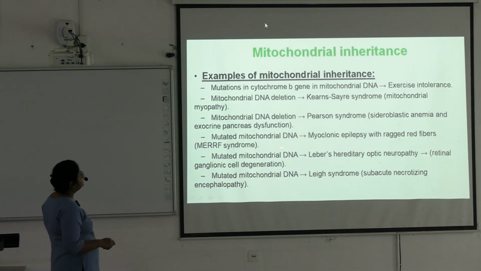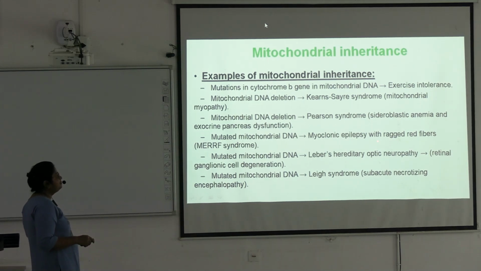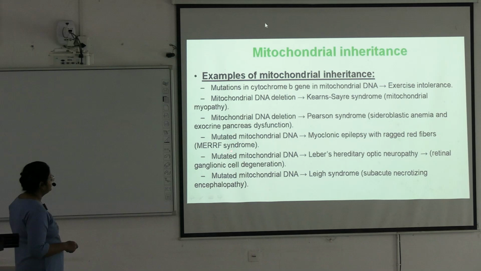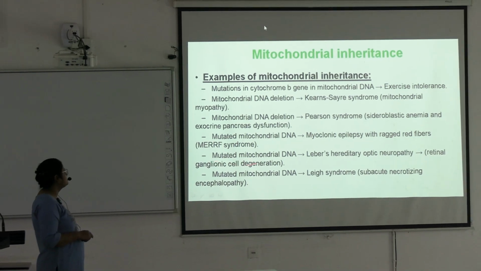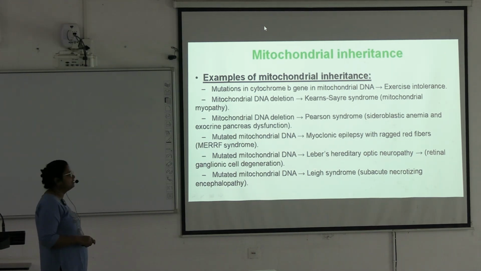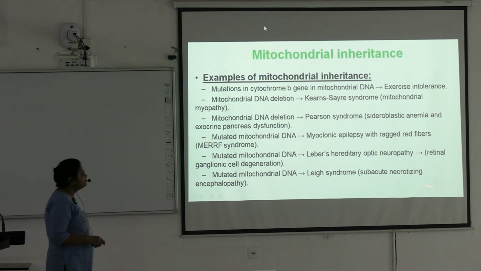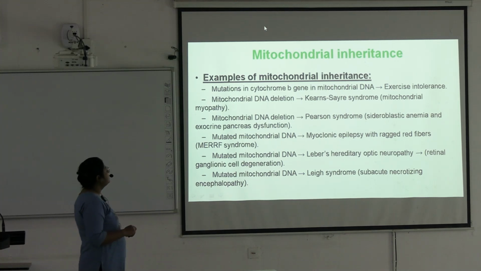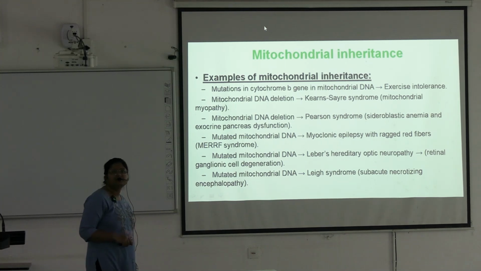Mutated mitochondrial DNA causes myoclonic epilepsy with ragged red fibers, MERRF syndrome. Mutated mitochondrial DNA also causes Leber's hereditary optic neuropathy, in which retinal ganglionic cell degeneration will be there. Mutated mitochondrial DNA causes Leigh syndrome, subacute necrotizing encephalopathy. Okay, so these diseases are examples of mitochondrial inheritance.